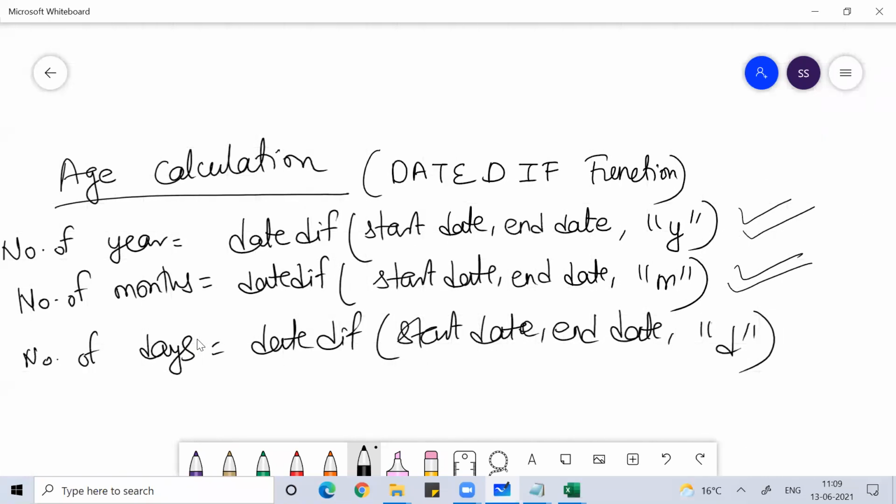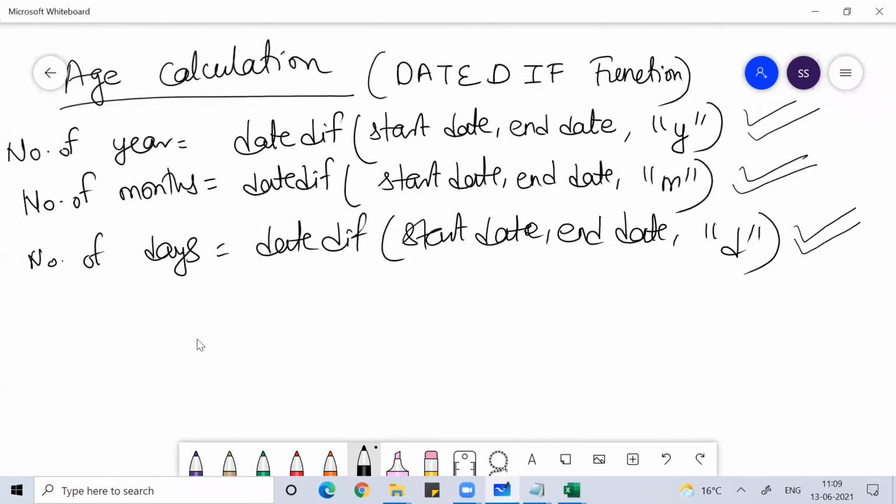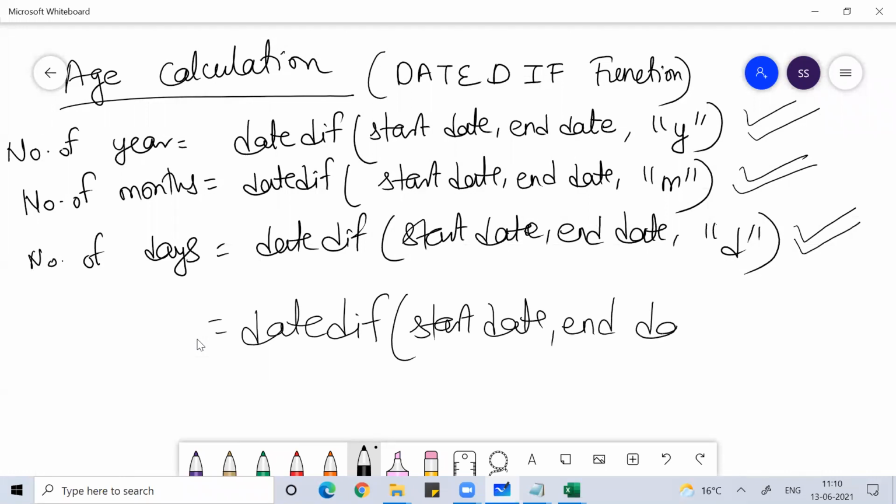This function is to determine the number of days between the two dates. And if you want to know, like my age is 35 years, then after that year, how many months? So then DATEDIF, start date, comma, end date, comma, here "YM" in double quotes. So this will tell you after that year how many months.